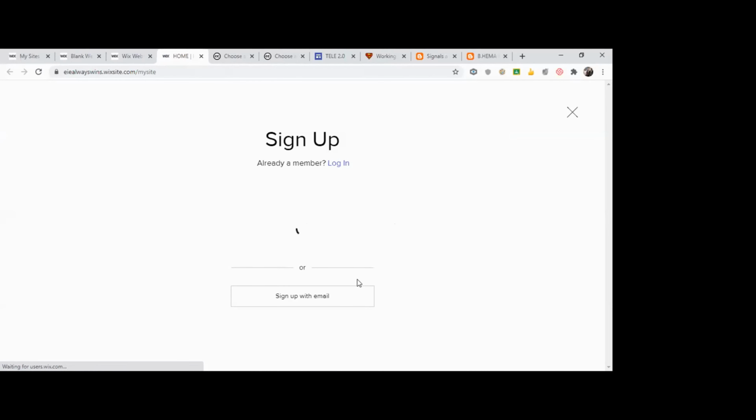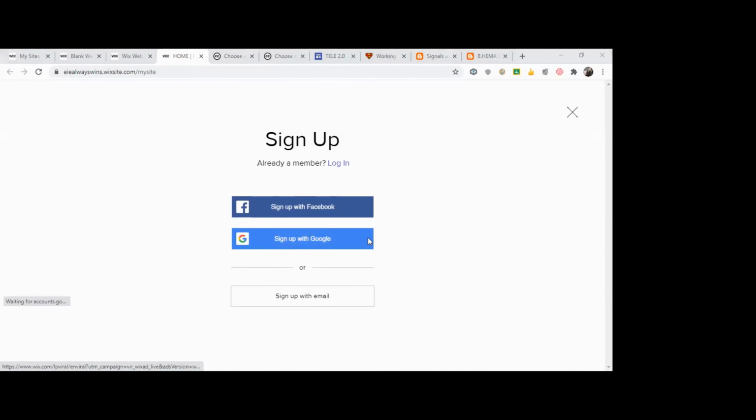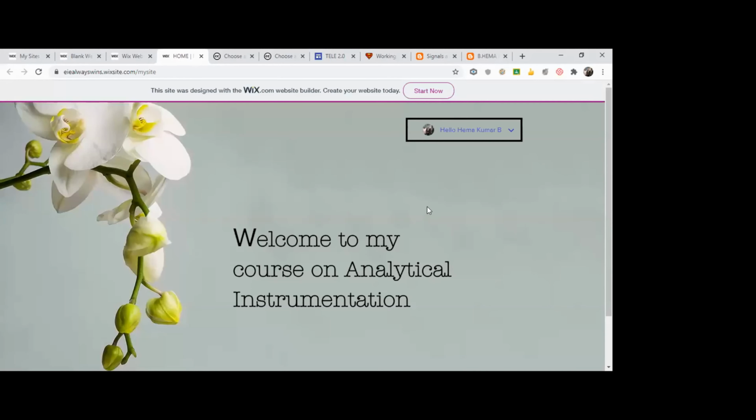It will ask for a login. Either you can directly log in with the email, or I'm just going to use the Google email, Gmail, to log in. I'll use my another account to log in. Once I have logged in, see, hello. It's still on the home page, but it has logged in.